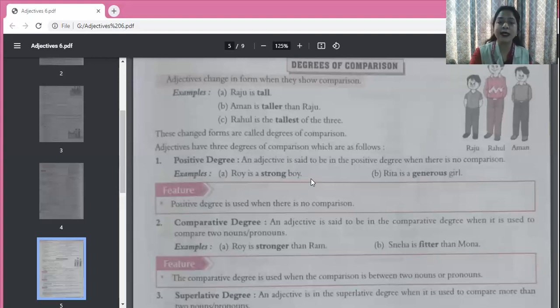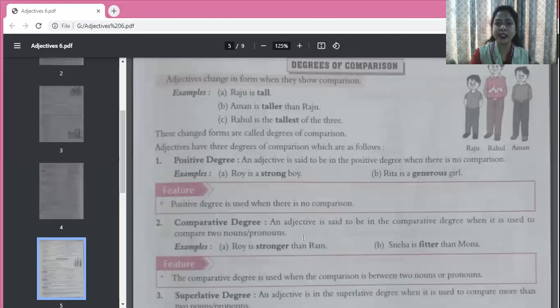Now what is comparative degree? When the comparison is made between two nouns or pronouns. Two persons, things. So when the comparison is made between two things, only two, you remember two. Then it is comparative degree.